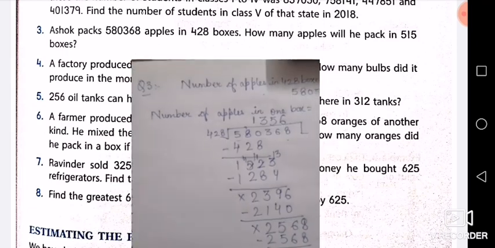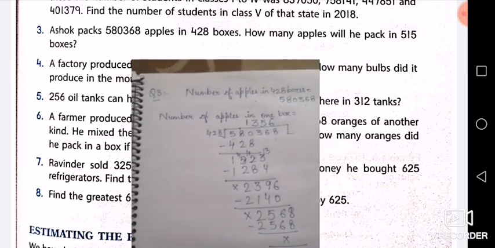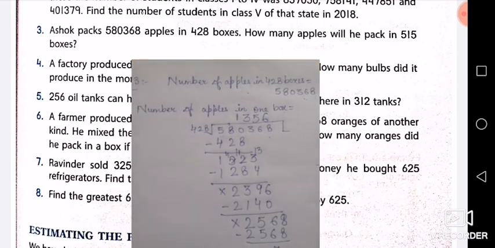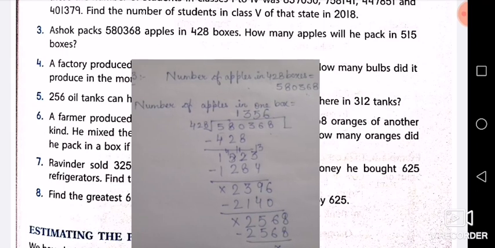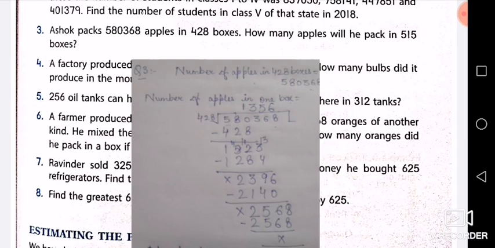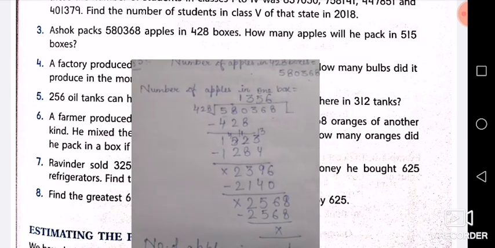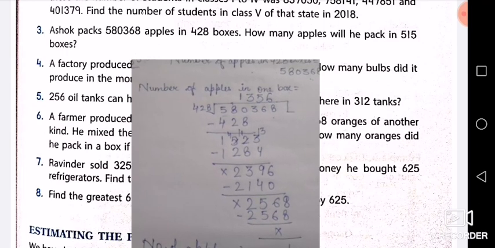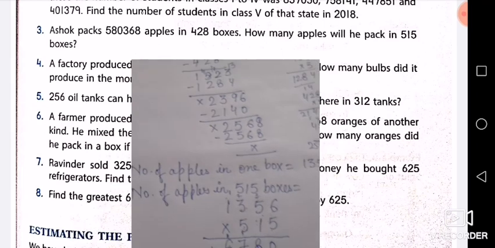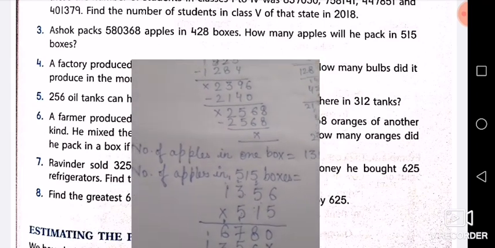Now see the question again. You have been given the number of apples in 428 boxes, 5,80,368 apples. So here is the concept of many and one. Then you find the number of apples in one box by division. After doing division, you get the number of apples in one box, that is 1356.